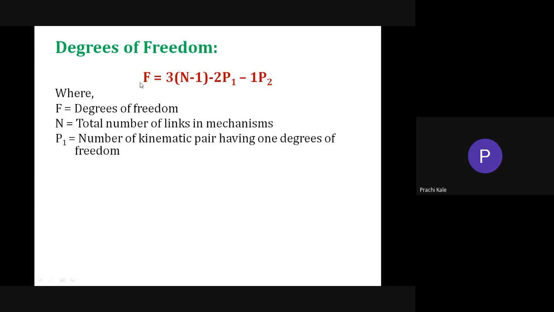In this formula, P1 is the number of kinematic pairs which are lower pairs, and P2 is the number of kinematic pairs having 2 degrees of freedom, that is higher pairs. If it is a higher pair, meaning point contact, then they can move in more than one direction. So you need to identify whether the pair is a lower pair or a higher pair, to know whether to count it under P1 or P2. Accordingly, you substitute in the formula while finding the degree of freedom.